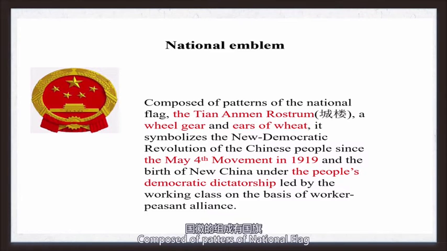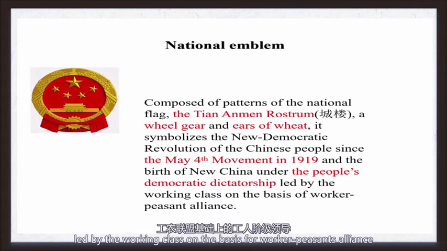Composed of a pattern of the national flag, the Tiananmen rostrum, a wheel gear, and an ear of wheat, it symbolizes the new democratic revolution of the Chinese people since the May 4th movement in 1919 and the birth of a new China under the People's Democratic Dictatorship led by the working class on the basis of the worker-peasant alliance.